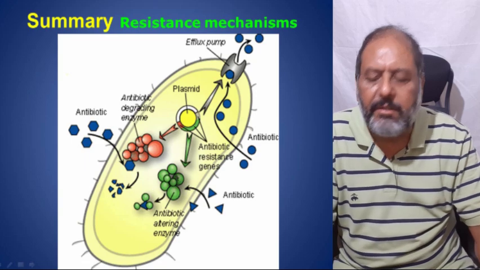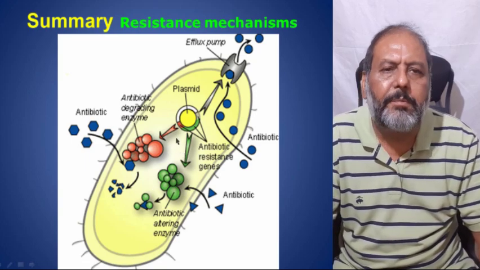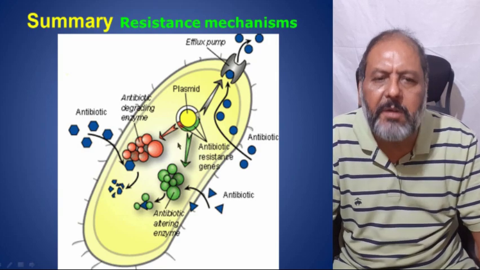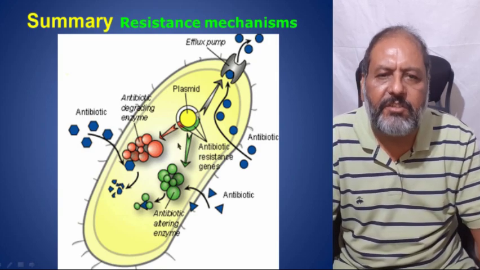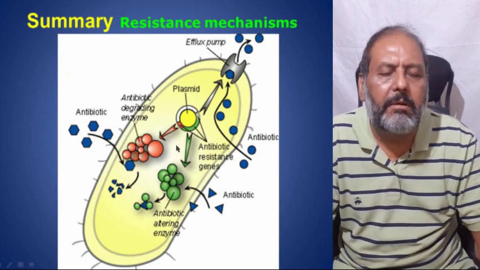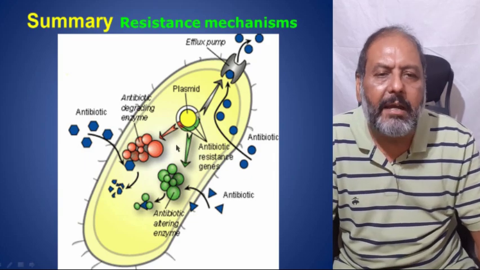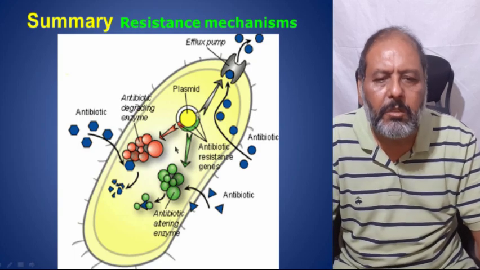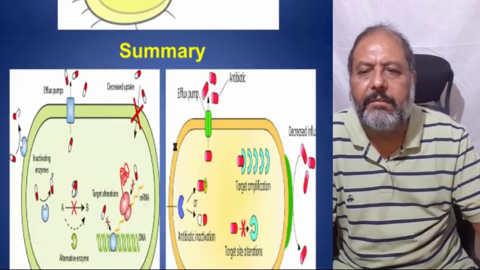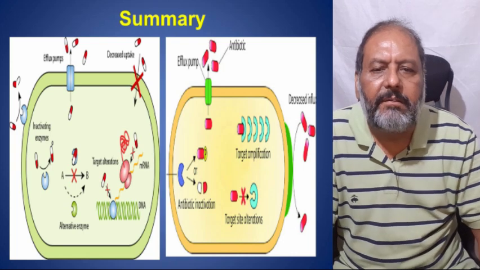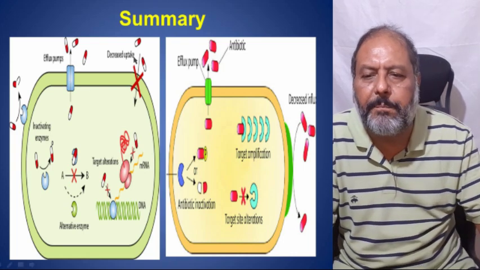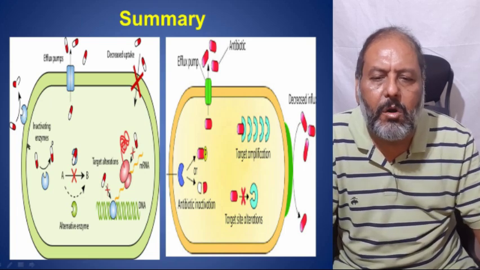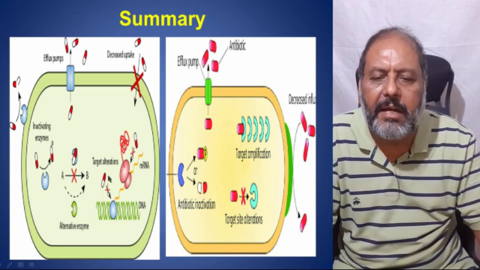So the antibiotic which is meant to work on the ribosome, the shape of the ribosome is changed. Similarly, the different parts of the target are changed, and the antibiotic is not able to recognize and search the target where it has to go and work. So this is again the summary. One can see decreased uptake, efflux pump, not allowing the entry, and when it gets in, the wrong target is given to the antibiotic.